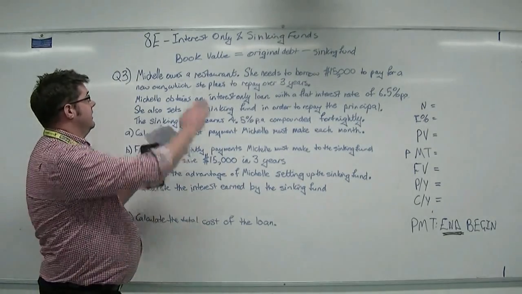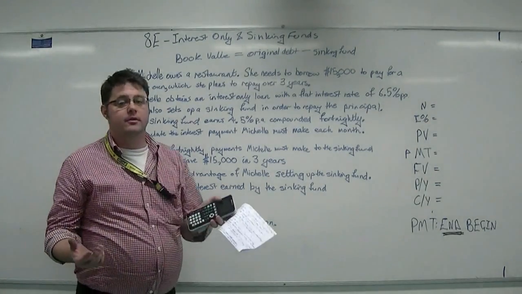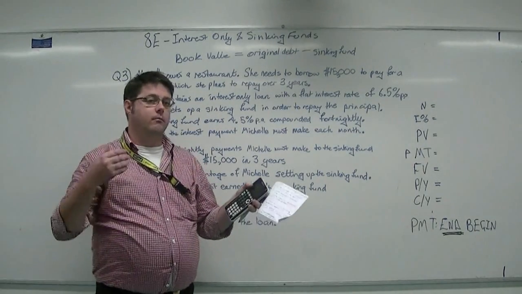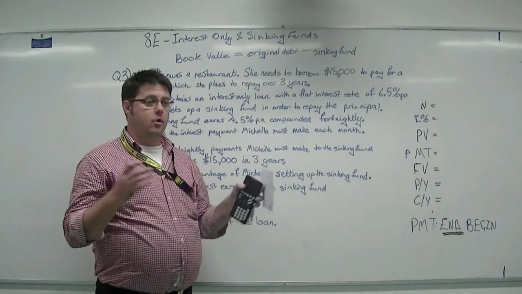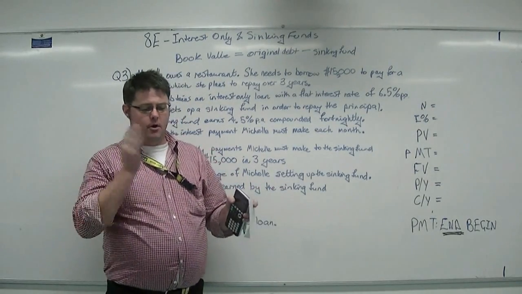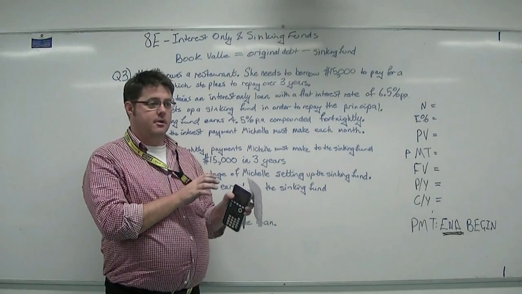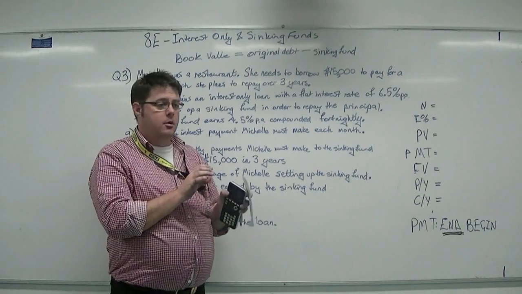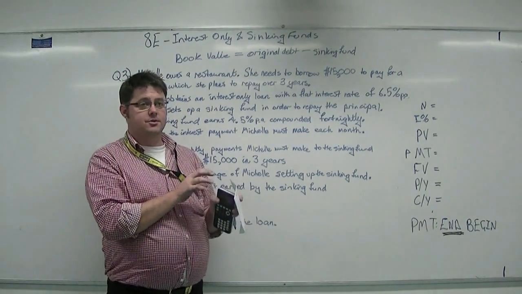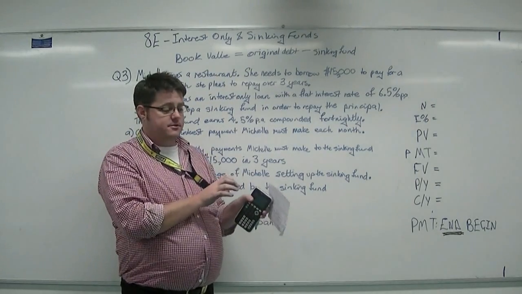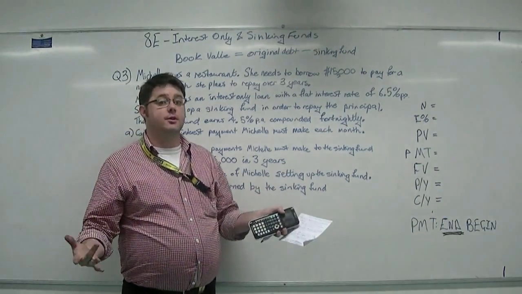Okay, so now we're going to talk about interest only and sinking funds. An interest only loan is where the borrower pays only the interest component over the period of the loan. So the loan might be 30 years long, but they're only going to make interest repayments. That's it. That means the principal amount at the start will be the same as at the end. So if you borrowed $300,000 on an interest only loan for 30 years, the $300,000 would be there at the start as well as at the end. So that's what an interest only loan is.